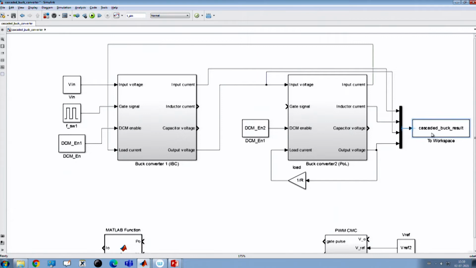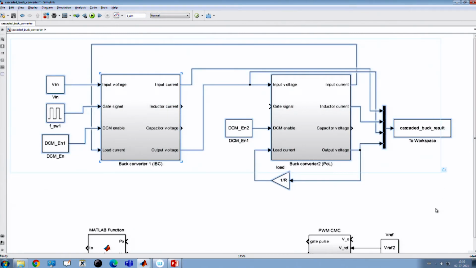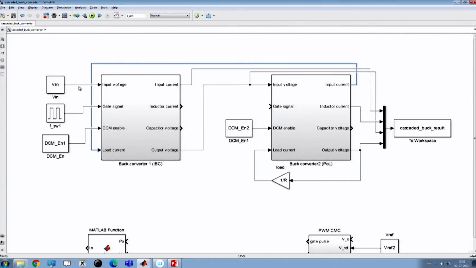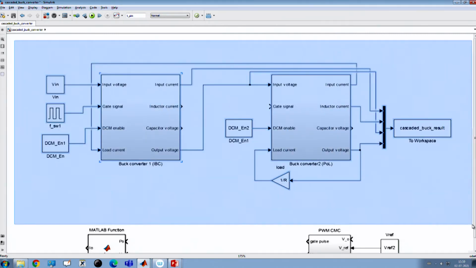And same as earlier, this is nothing but the result that is getting stored into the workspace. Now, my connection is over. Now, what am I going to do?